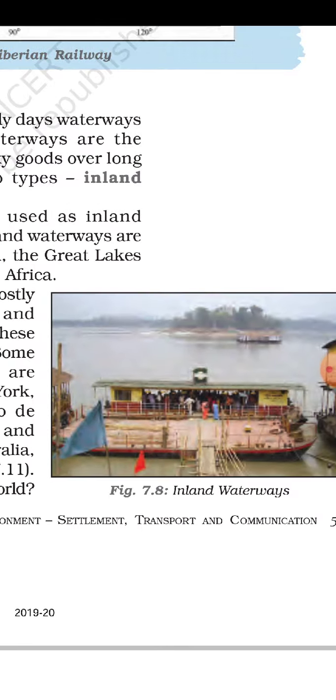Now let me explain about airways. Airways are the fastest way of transport, developed in the early 20th century.